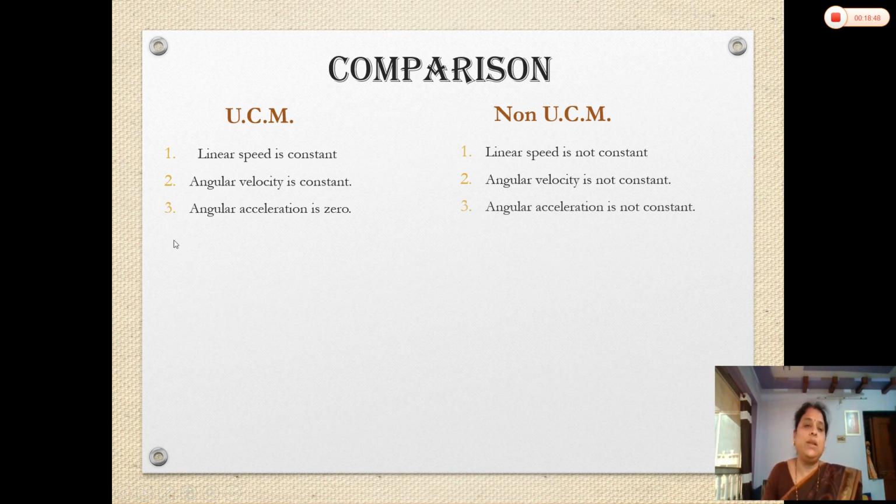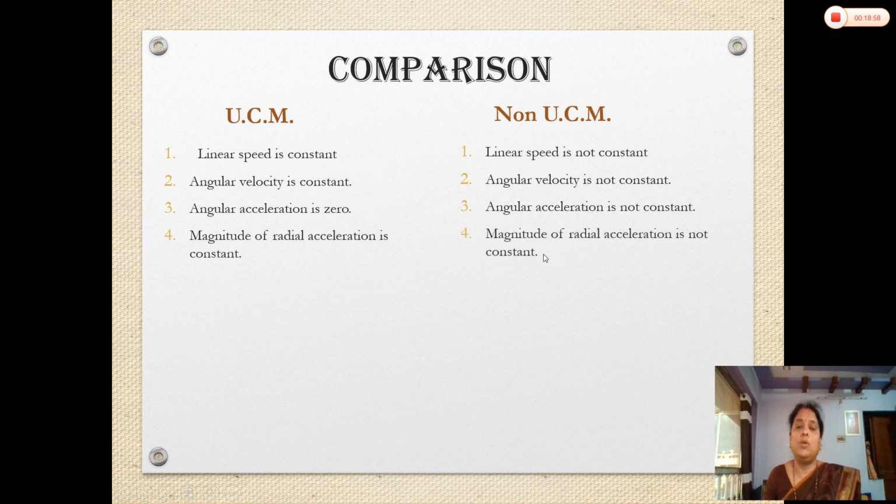Now the next point, in uniform circular motion, the magnitude of radial acceleration is constant. Here you can say the magnitude of radial acceleration is not constant, because we can calculate the radial acceleration by different formulas, that is v square by r or r omega square, and here the angular velocity and angular acceleration are not constant. That's why the magnitude of radial acceleration is also not constant. Now let us see the next point.